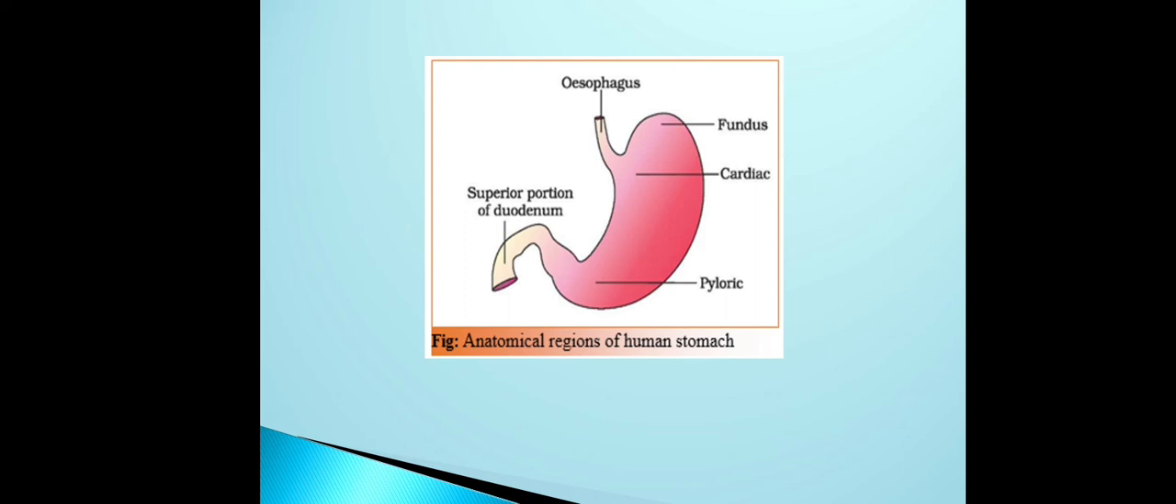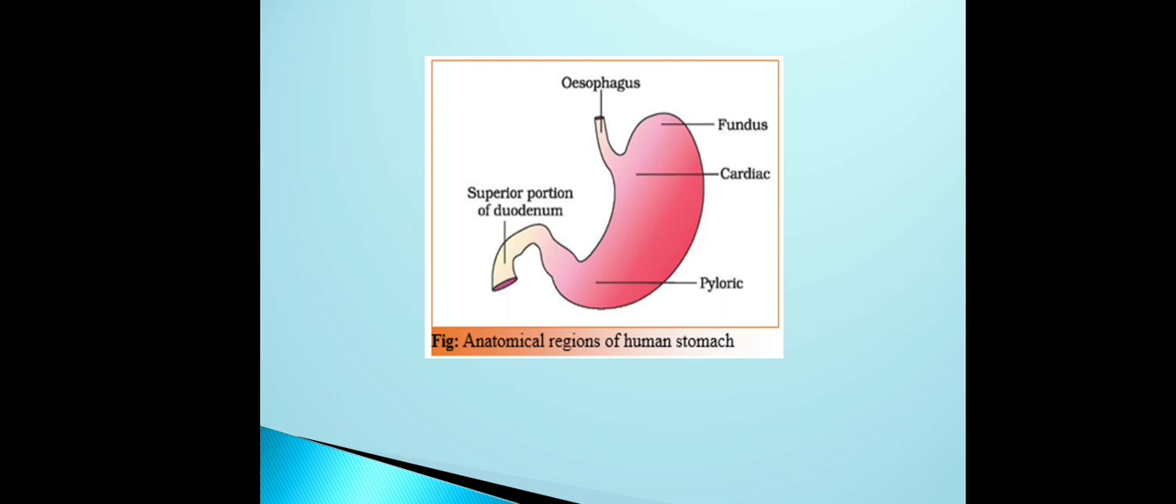Then in the pharynx I said about the epiglottis. After the pharynx it is the esophagus. Then after the esophagus that is the stomach. This esophagus opens into the stomach, and it is regulated by the sphincter called the gastroesophageal. Gastro means it is related to the stomach, esophageal means it is related to the esophagus. Esophagus means the food pipe.